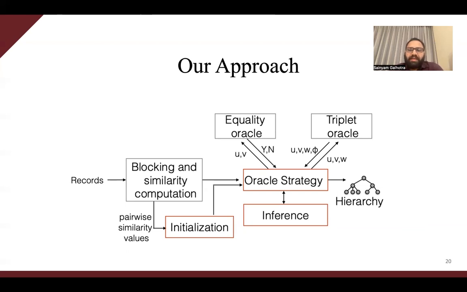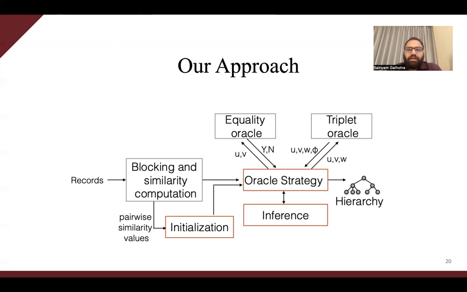The blocked pairs are then used for similarity computation and initialization of the Higher ER approach. The initialization component uses record pair similarities to construct a rough taxonomy of records using an automated hierarchical clustering technique. This taxonomy is used as a guidance for the Oracle strategy.